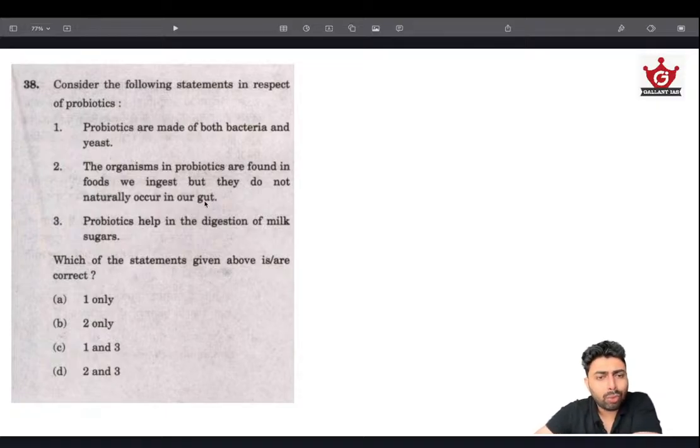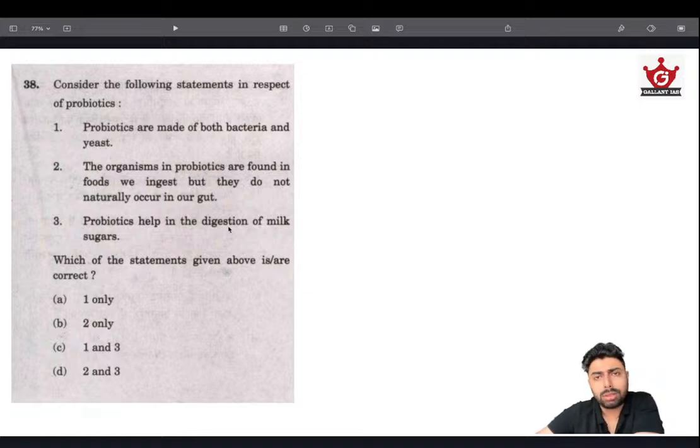So that is not true. They are naturally found in our gut. Also, they are found outside, and when this balance is stripped, we are actually required to take in more probiotics to restore the gut bacteria. So that's true only. This is wrong only actually, because they are found naturally in our gut. That is true. They are naturally found in our gut, meaning this statement is wrong.